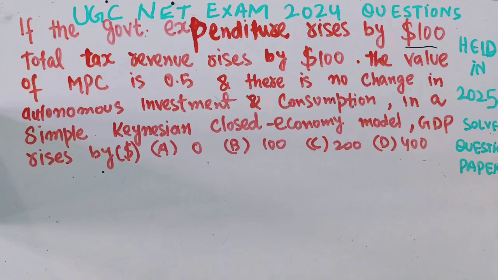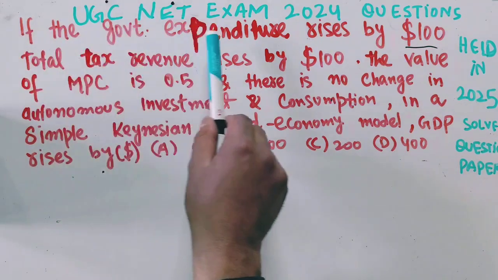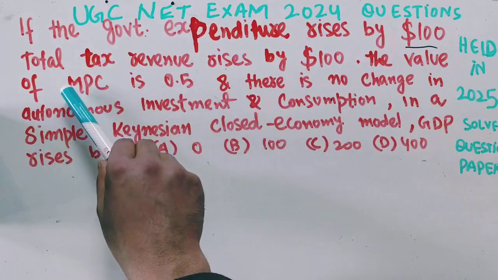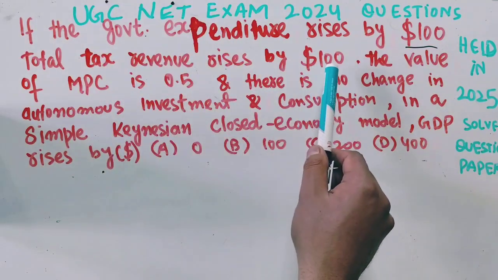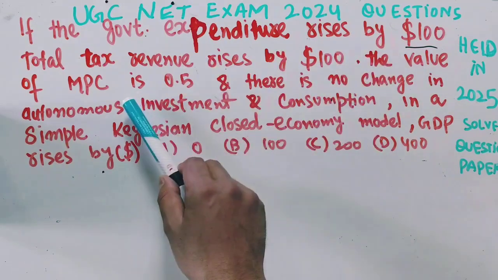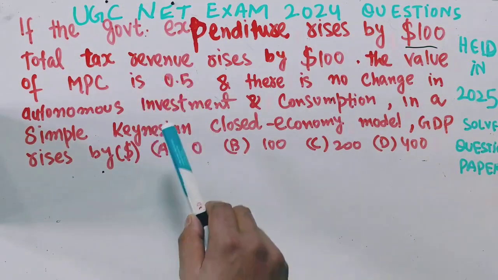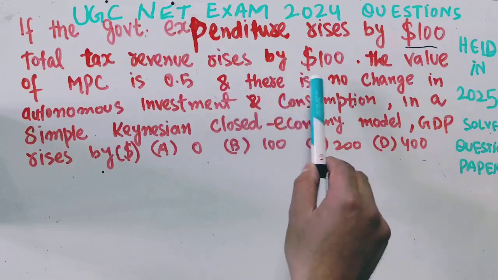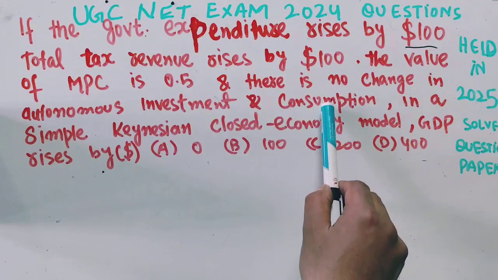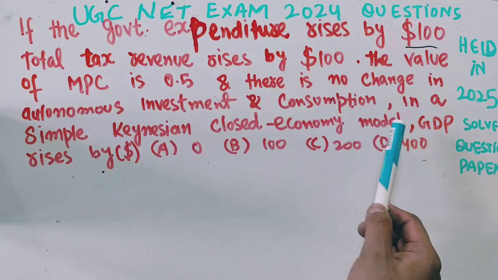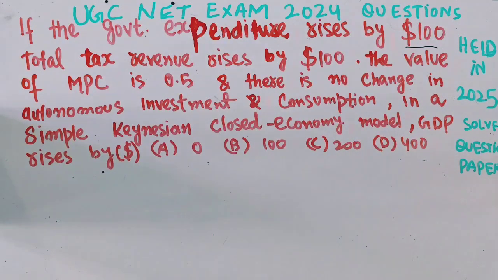In this video, we will solve the questions asked in the UGC NET Economics paper of the December 2024 session, which was held in 2025. The question is: if the government expenditure rises by $100, total tax revenue rises by $100, the value of the marginal propensity to consume is 0.5, and there is no change in the autonomous investment and consumption, in a simple Keynesian closed economy model, GDP rises by? Options are being given; we need to find the correct option.